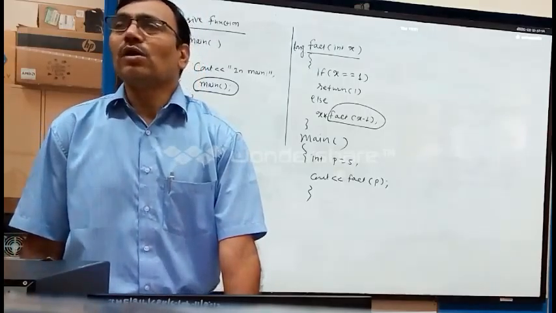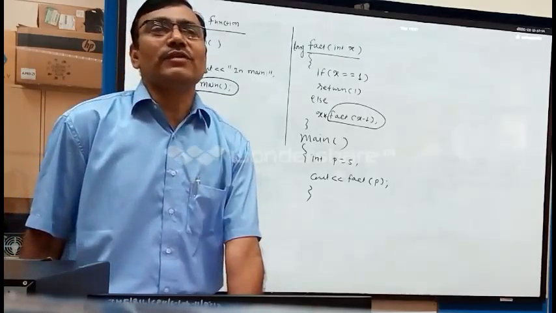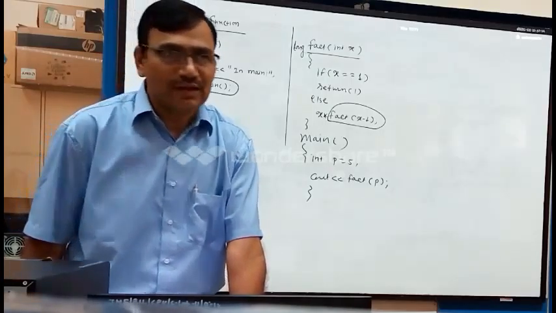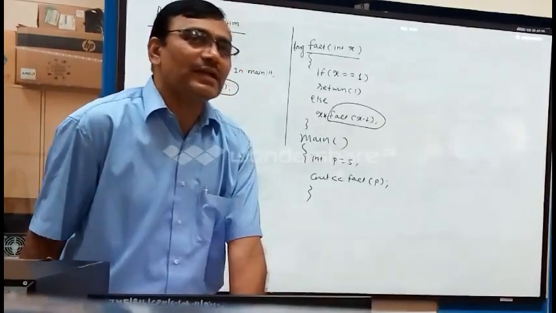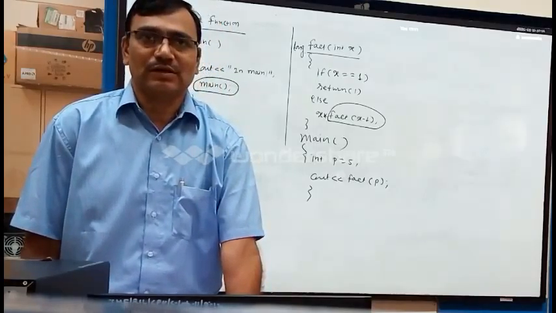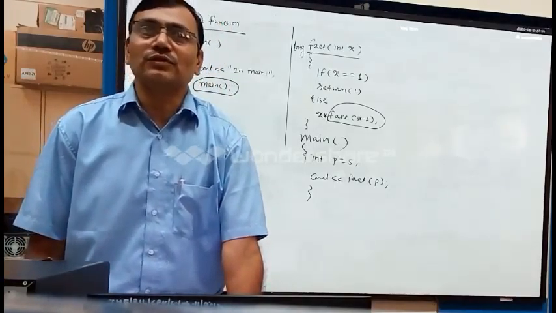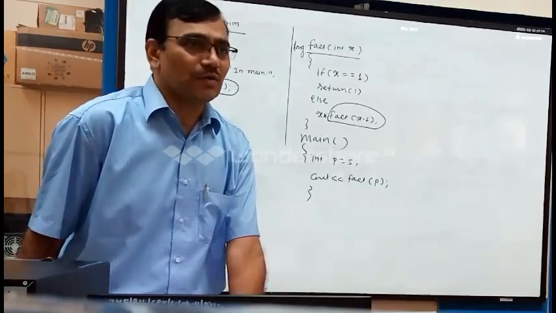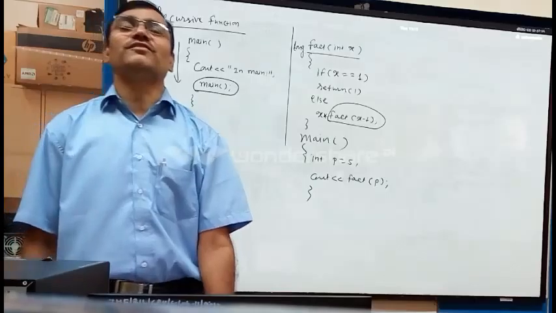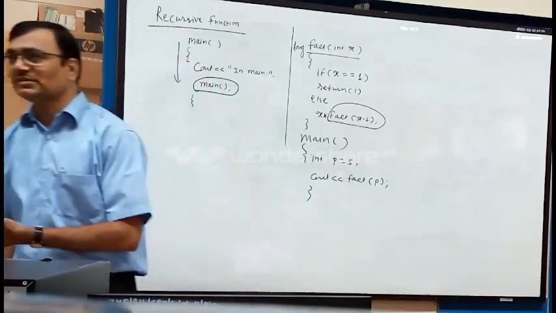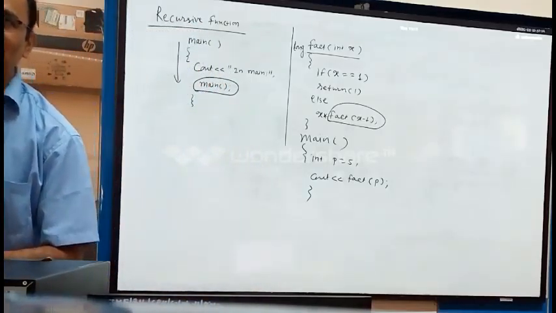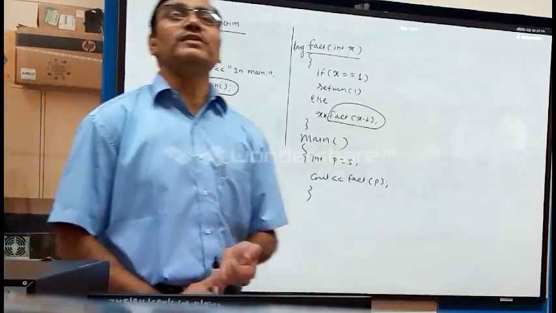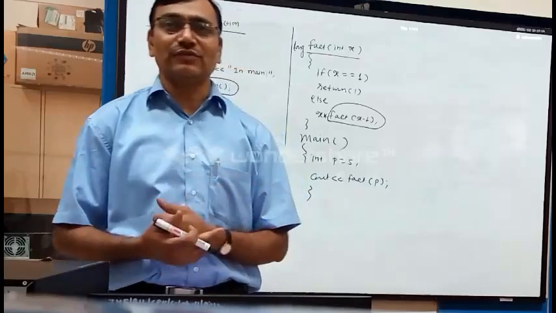So, just recall the types of functions which we have seen. There are the overloaded functions, which was new, and the other thing I am explaining is the recursive function. So overloaded, recursive, then call by value, call by reference, based on the arguments. So we categorize the functions in different ways. Either they are built-in functions or user-defined functions. And if it is called within itself, it can be categorized as a recursive function.